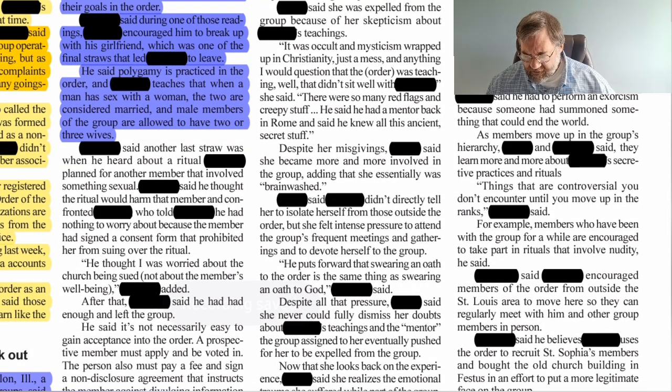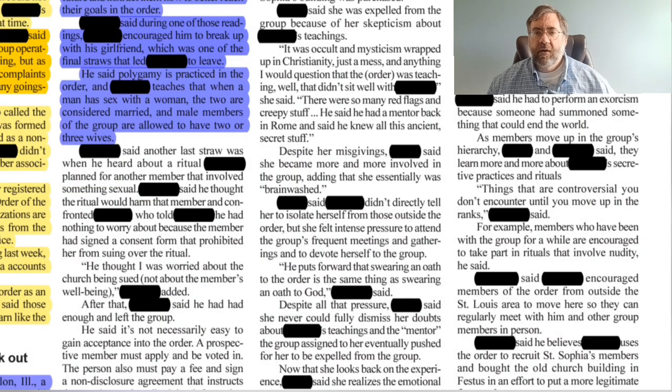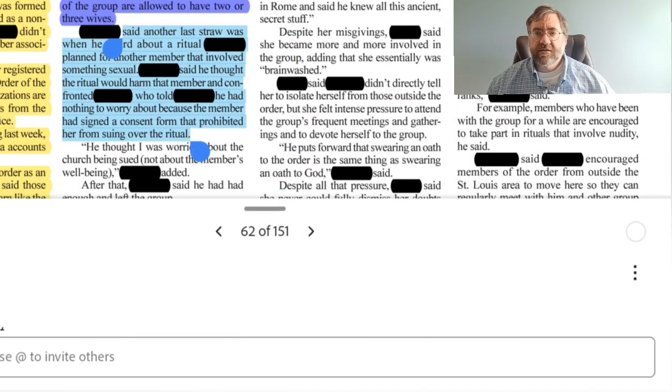Blank said another final straw was when he heard about a ritual Blank planned for another member that involved something sexual. Blank said he thought the ritual would harm the member and confronted Blank, who told Blank he had nothing to worry about because the member had signed a consent form that prohibited her from suing over the ritual. Again, this is a personal experience, so we'll go ahead and highlight that in blue.